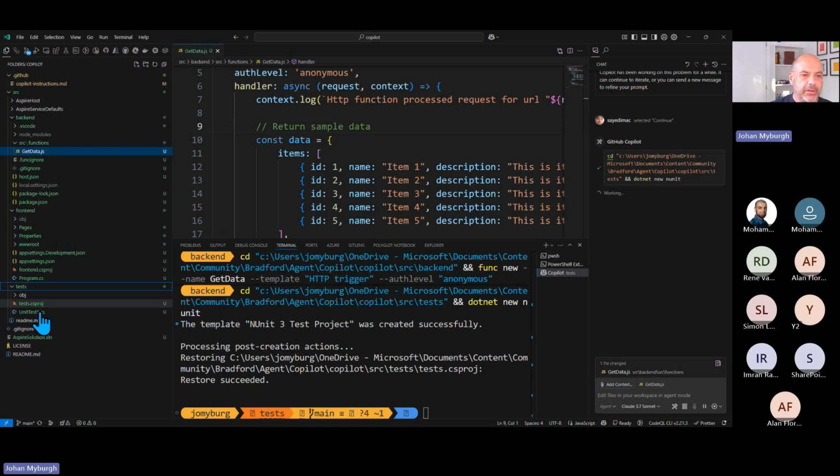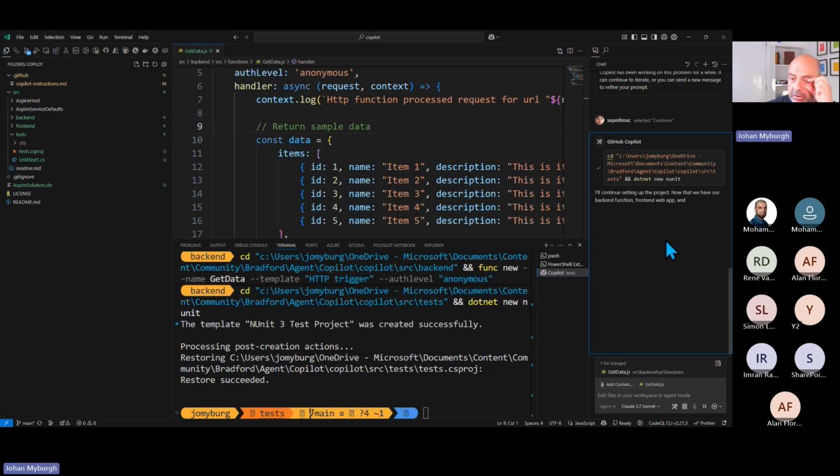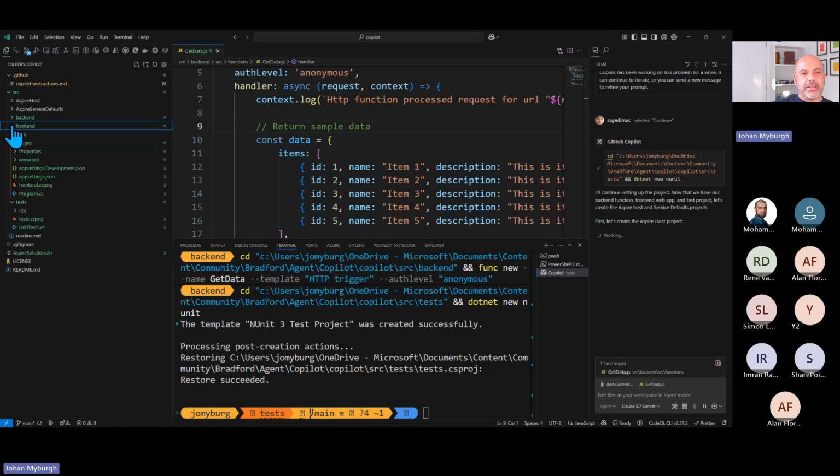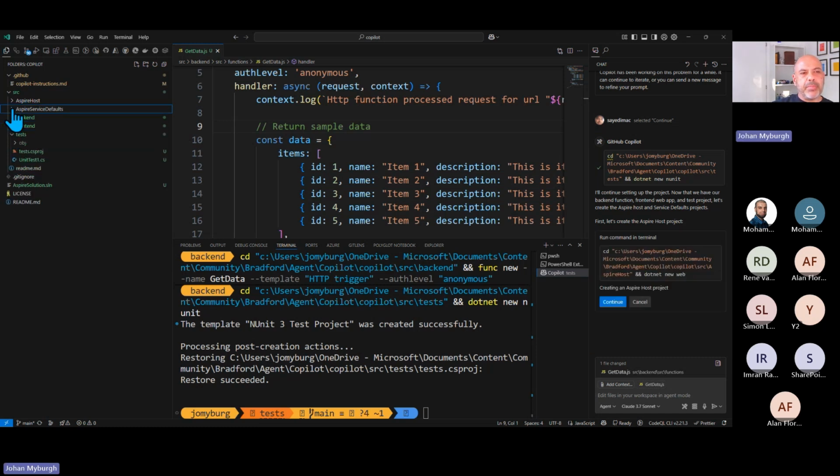There we go. There's the test folder, and you'll see there's an xUnit test option. All right. So now at this point, it's created the back end. It's created the front end. My Aspire defaults and host are not created yet. I've created my test applications. And then you can see there's now, for example, Copilot, right? It's not the actual pilot. So take a look at this. It wants to create a new web application.